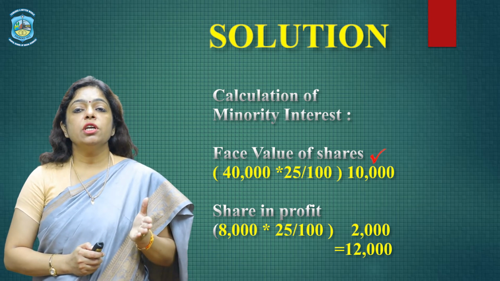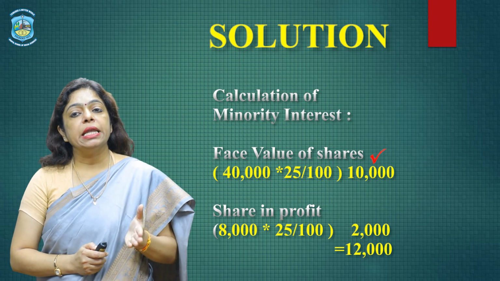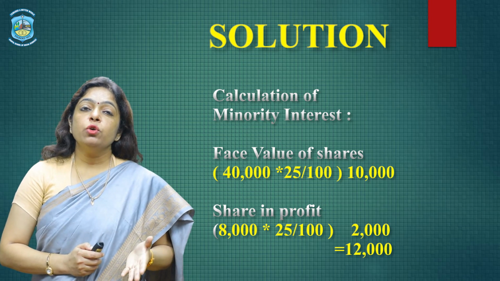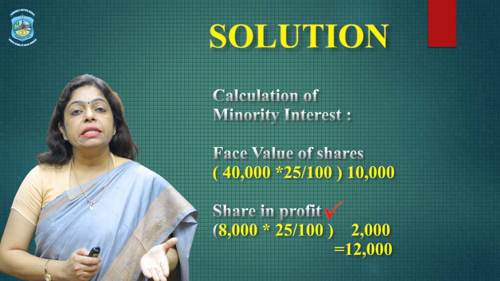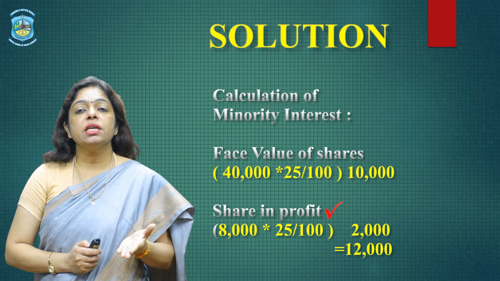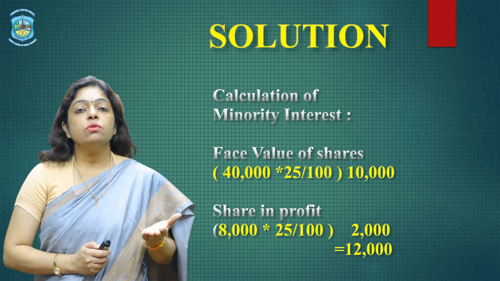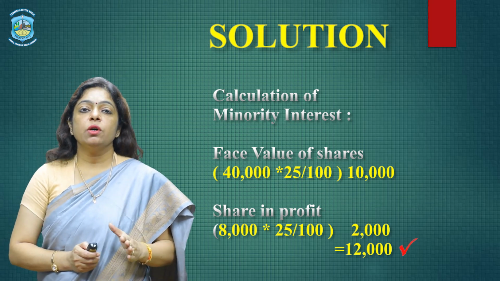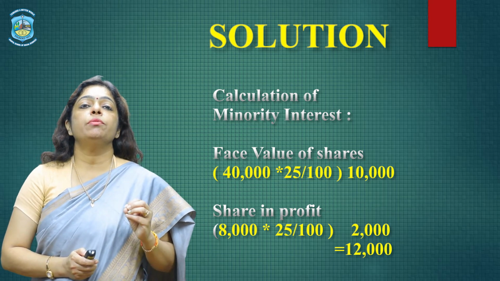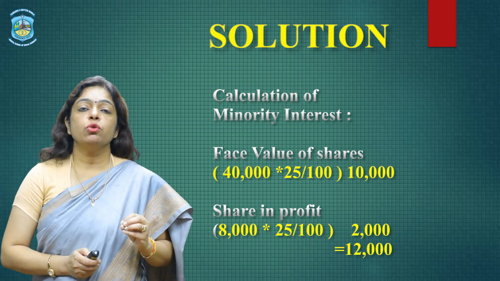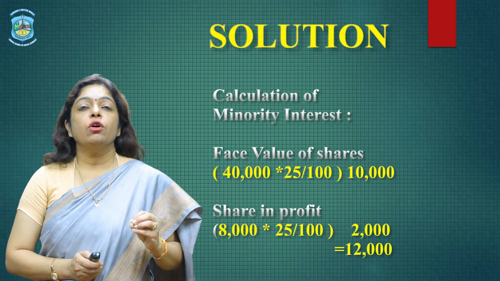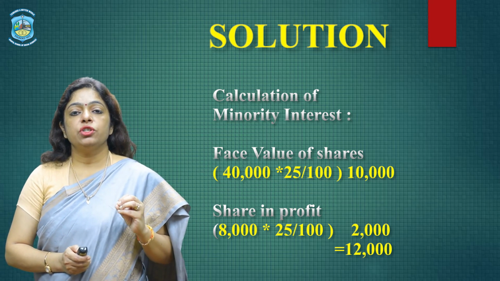So 40,000 into 25% is 10,000. Then we add their share in the profit. Their profit is 8,000 and 25% stake is 2,000. So 10,000 and 2,000 together is 12,000. This amount is the stake of minority shareholders, and this minority interest would be shown on the liability side of the consolidated balance sheet.